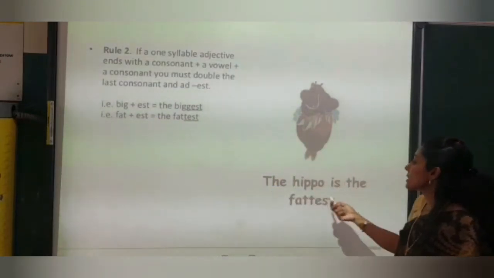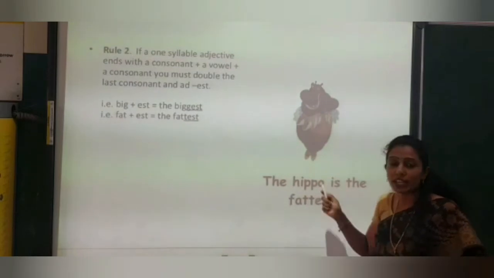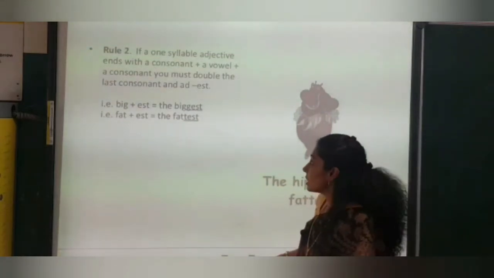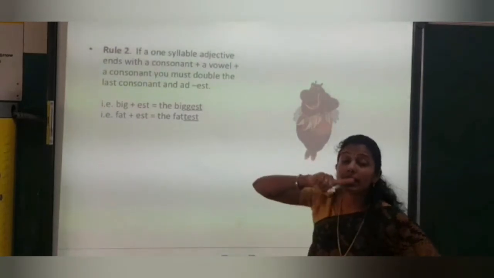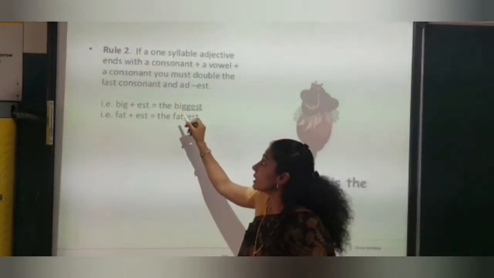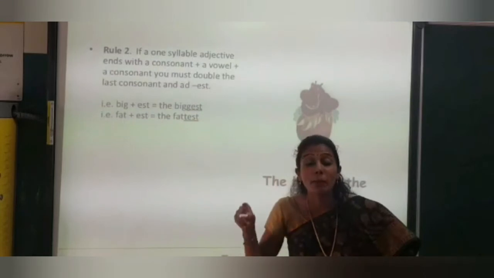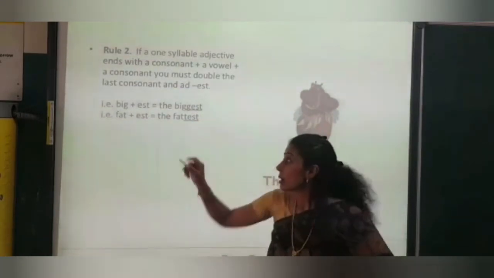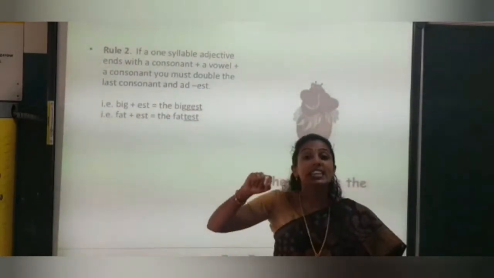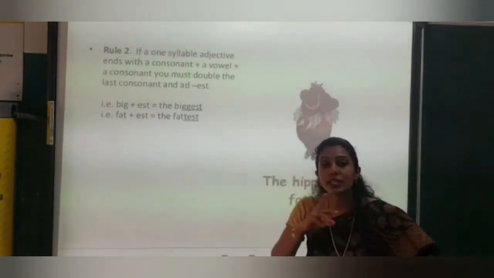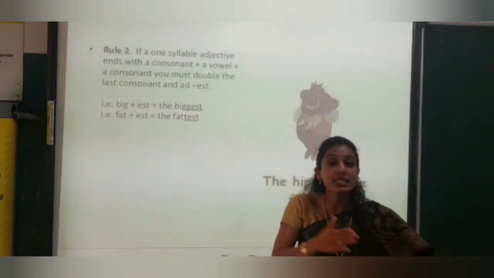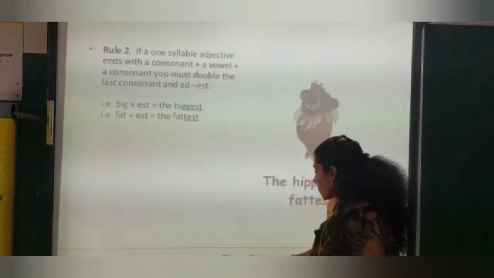See the example. The hippo is the fattest. You can find hippo, fattest. So understood? And if it was in comparison, we would have written bigger, B-I-G-G-E-R. But in superlative, we add est. Fat, fattest. Understood, children, the difference between the comparative and the superlative degree?